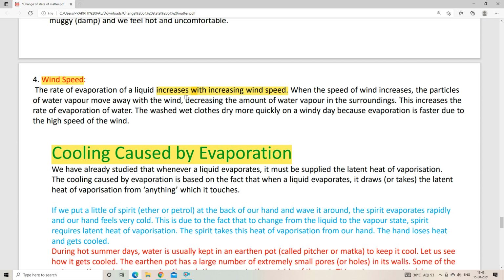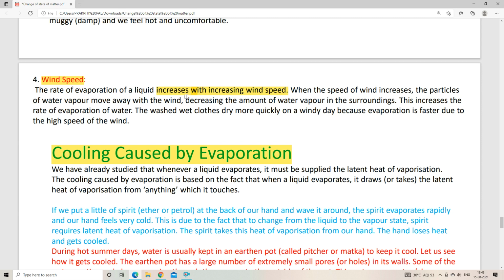That is why we need a very high speed fan during summer season, right? Because the higher the speed the fan has, the faster the evaporation of the sweat will happen and we will feel relaxed. Okay, so that is the reason.